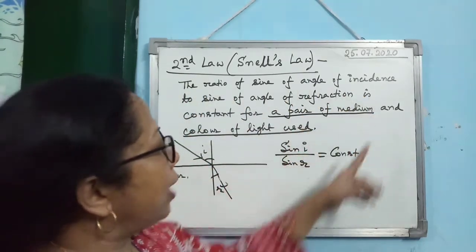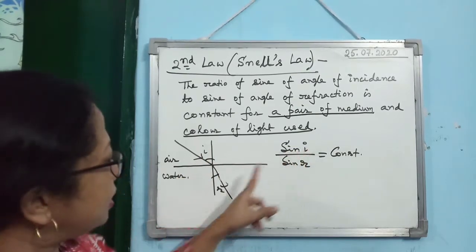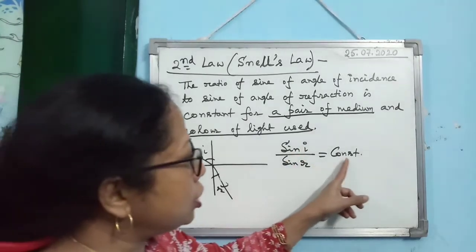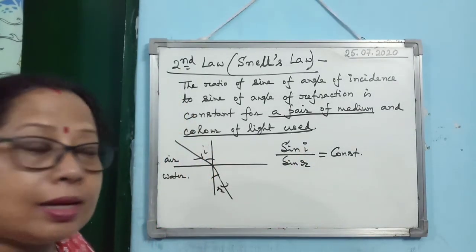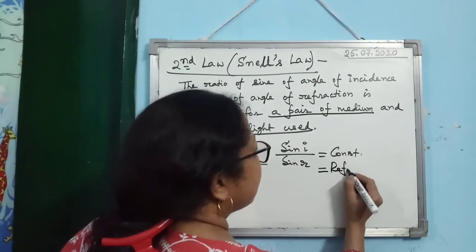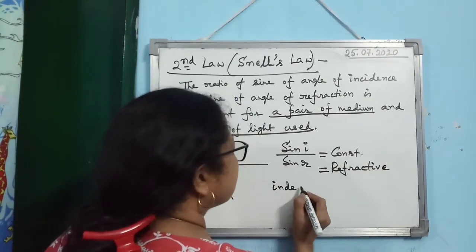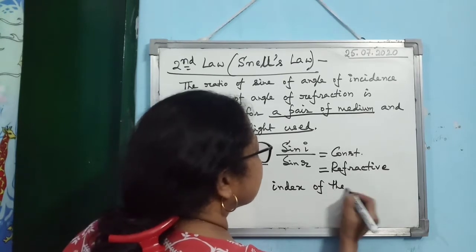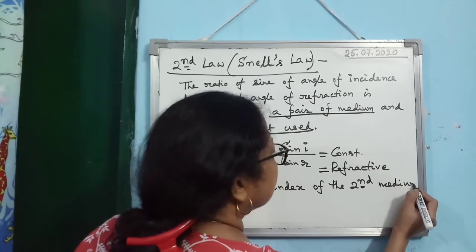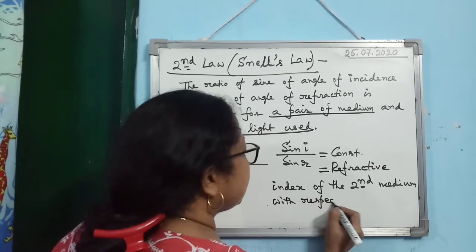The ratio of sine of angle of incidence, sine i, to sine of angle of refraction, sine r, is constant. Now, what is the name of the constant? This constant is known as the refractive index of the second medium with respect to the first medium.